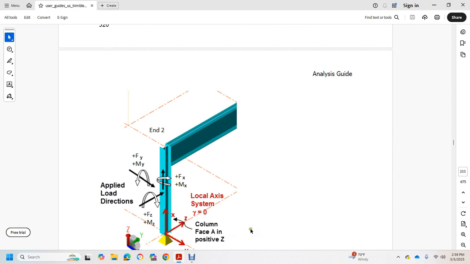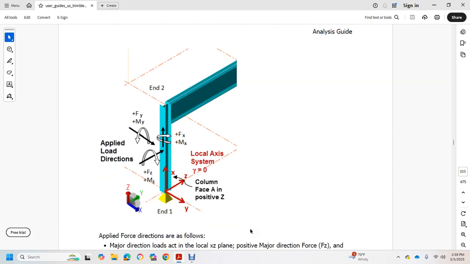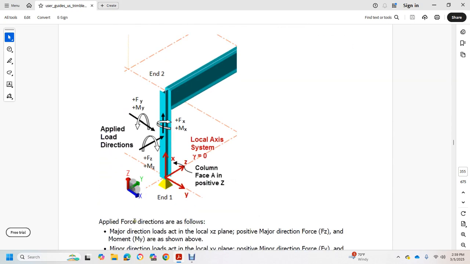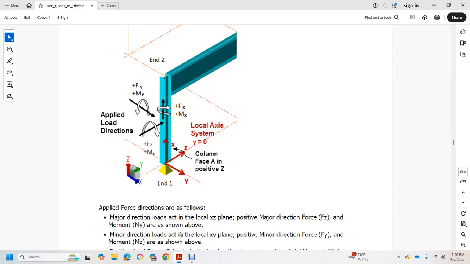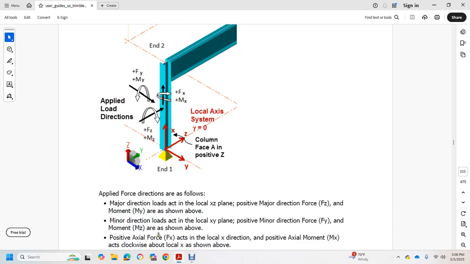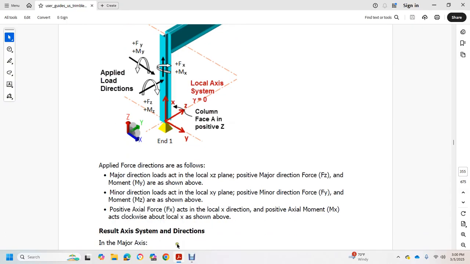This is the applied directional local axis system for a column, face A, with positive end N1 and N2. Applied force directions follow the major direction load axes in the local XZ plane: positive major direction force FZ and moment as shown below. The minor direction loads are in the local XY plane: positive minor direction force FY and moment MZ are shown below. Positive axial force FX is along the local X direction, and positive axial moment MX is clockwise about local X, as shown below.